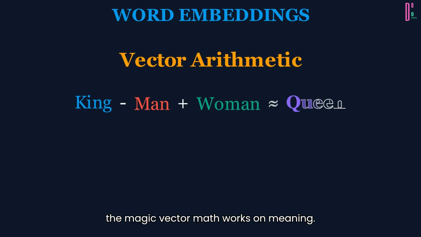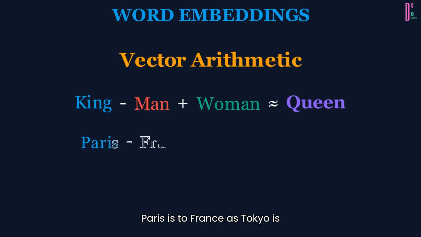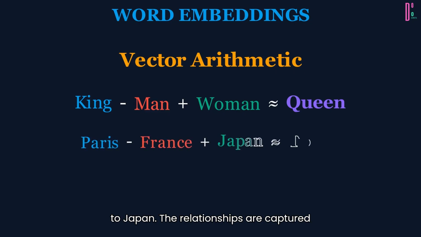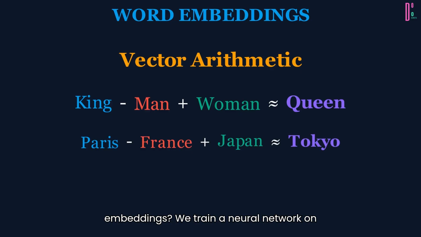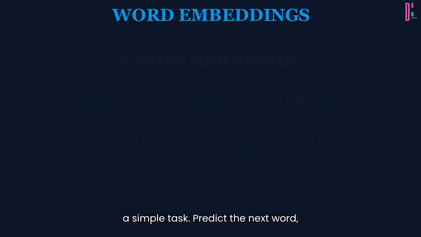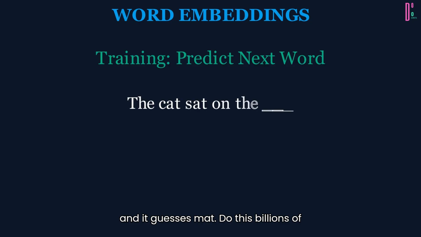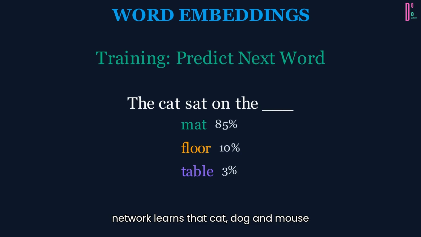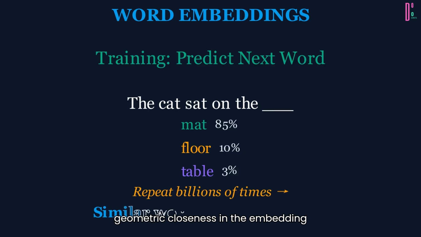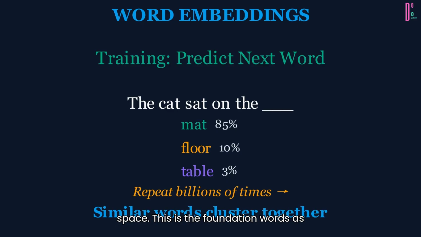Here's the magic. Vector math works on meaning. King minus man plus woman equals queen. Paris is to France as Tokyo is to Japan. The relationships are captured in the geometry. How do we create these embeddings? We train a neural network on a simple task. Predict the next word. Show the model, the cat sat on the blank, and it guesses mat. Do this billions of times on billions of sentences. The network learns that cat, dog, and mouse are similar. They all appear in similar contexts. That similarity becomes geometric closeness in the embedding space. This is the foundation, words as vectors, meaning as geometry.